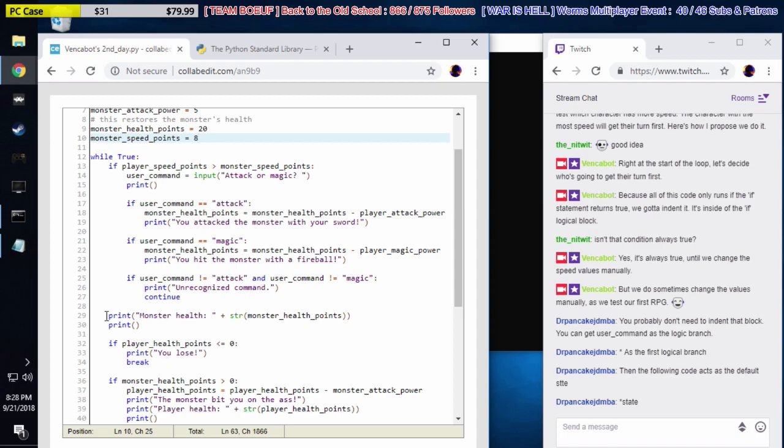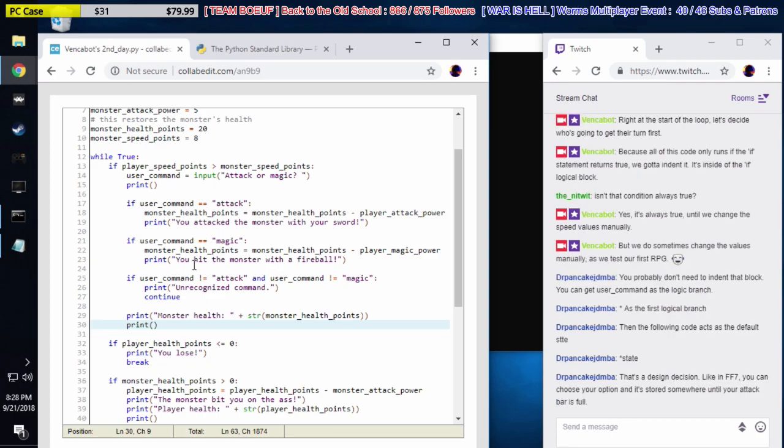Okay, so we indent this code. We indent this code as well here. So the first thing that happens is we ask if the player is faster. And again, keep in mind, this is for our guys that are literally on their first day ever programming, Quentin. So I'm doing some very basic stuff. I wouldn't normally do some of this. It's a little bit long-winded. Later on, we're going to find out ways we can make shortcuts to make it not quite so verbose. But for now, we're keeping it verbose because we don't want to have to describe how things like function definitions work.